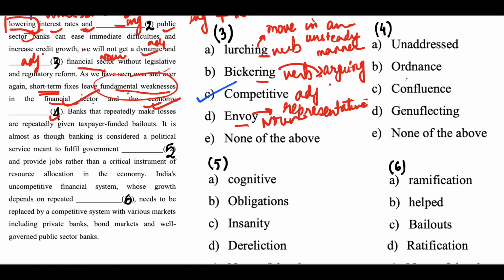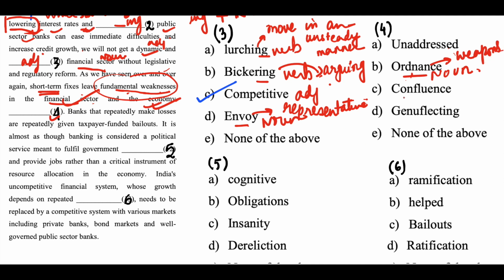Now, ordinance means what? This is not ordinance. See, I is missing here. This is ordinance. The meaning of this, first of all, this is a noun. And the meaning is a repository or a storage of weapons. Okay, so storage of weapons.